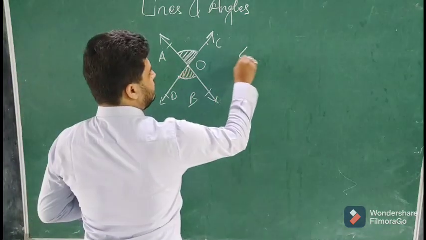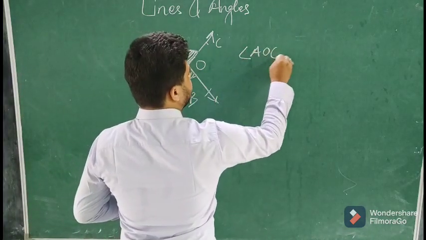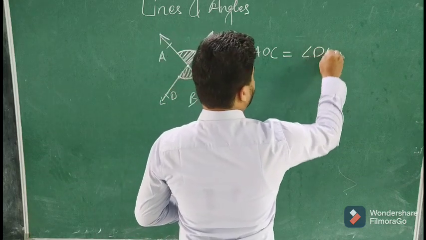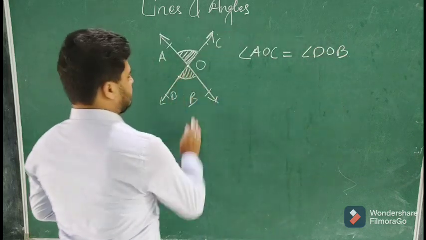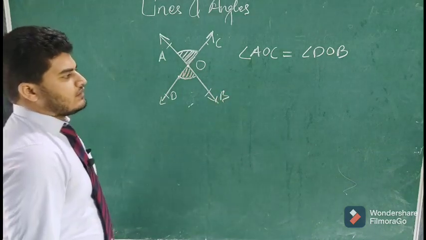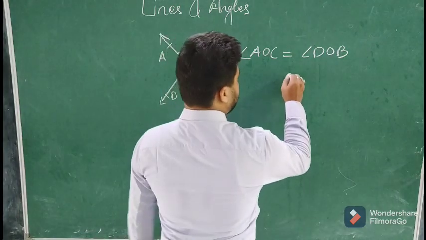That is, angle AOC is equal to angle DOB. And the reason given is vertically opposite angles.